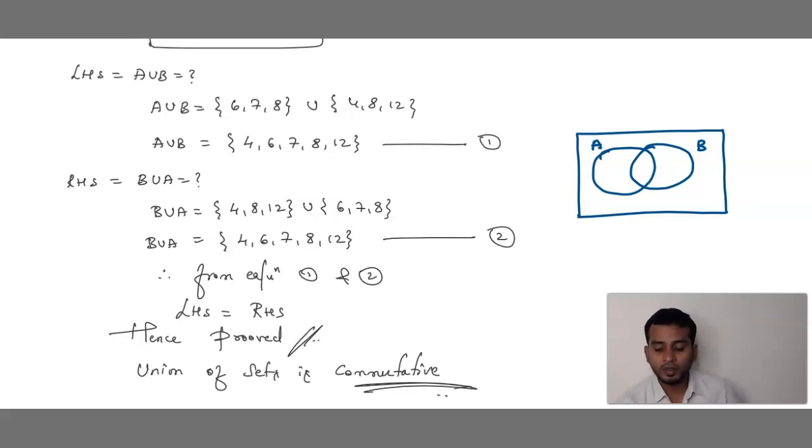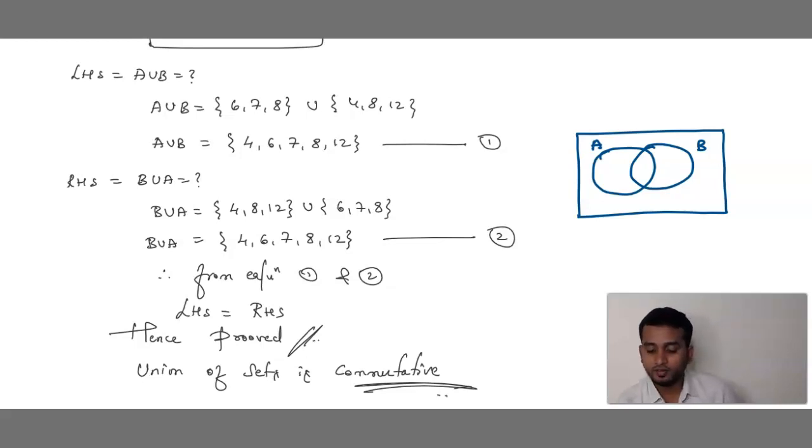What is common in A and B? Is there anything common? 6, 7, 8, 4, 8, 12. Yes. What is common? 8. Set A has 6, 7, 8. Set B has 4, 8, 12. Which is common? Let it be any Venn diagram. This is the common procedure.